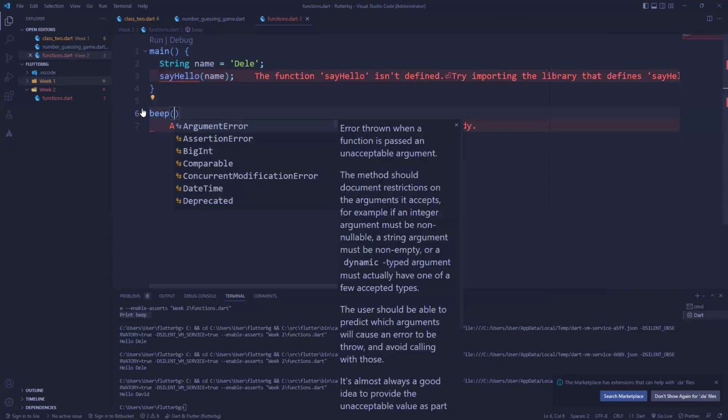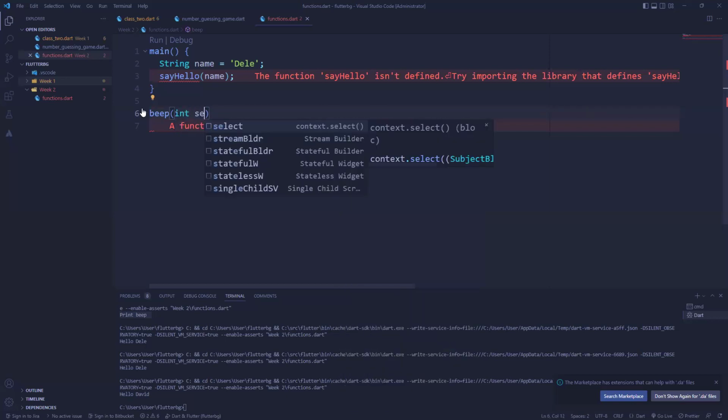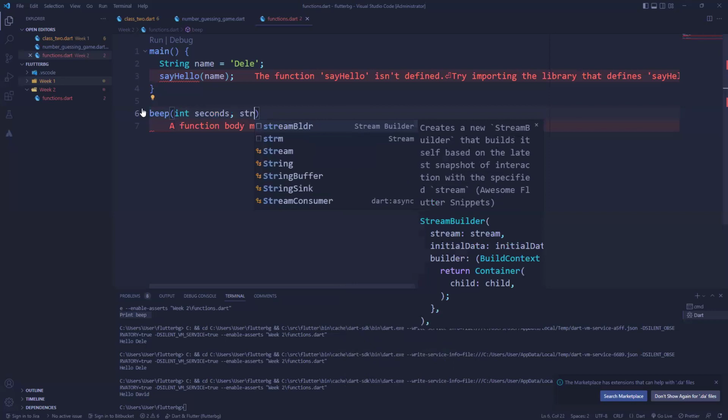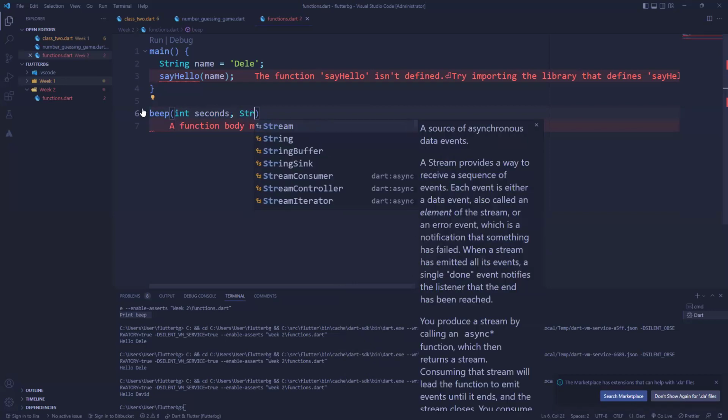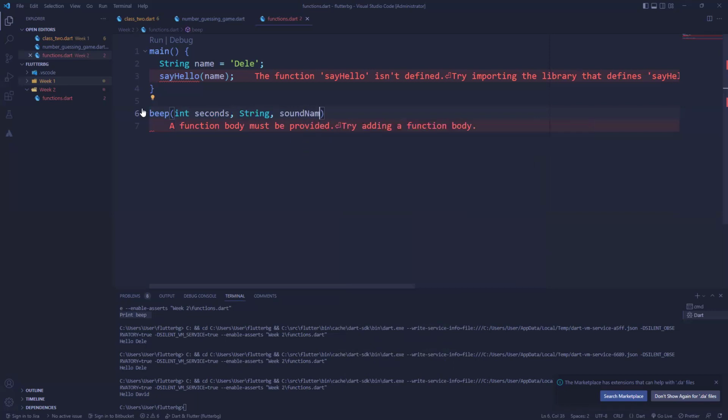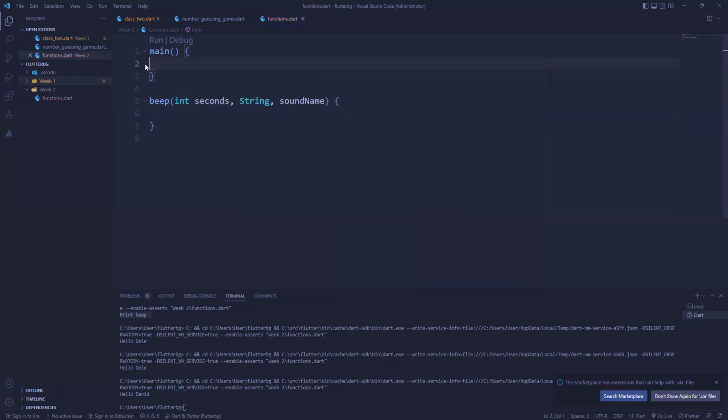Now before, we had something like, say, seconds, right? So let's assume part of the information needed for the beep function is the sound name. Let's say sound name, right? So this is a function that takes more than one parameter. It takes multiple parameters, right?